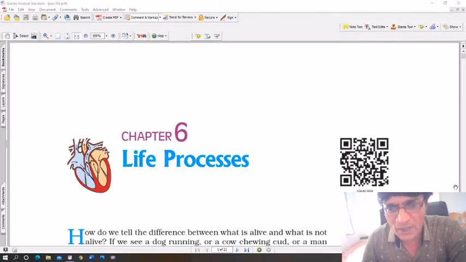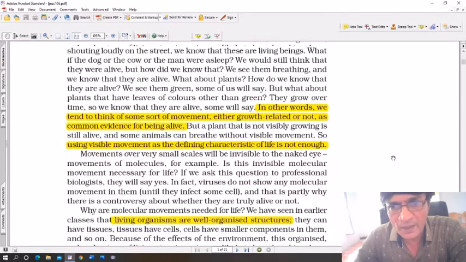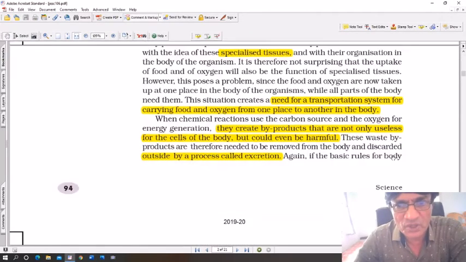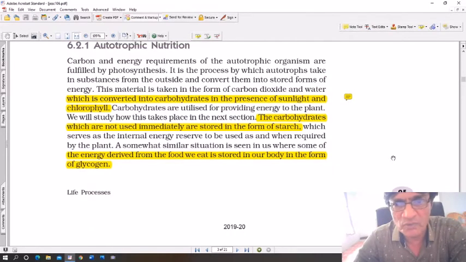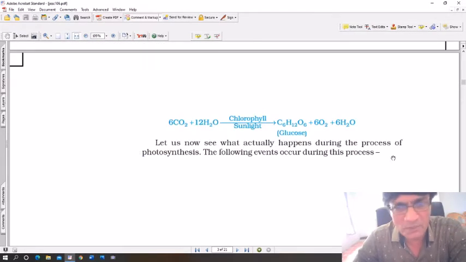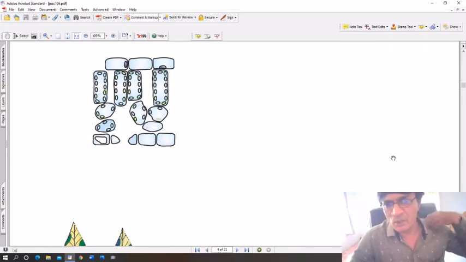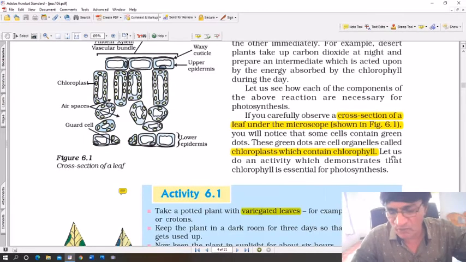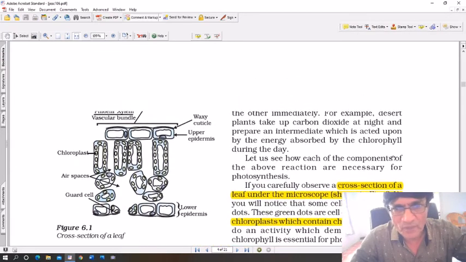Alright, so let us carry on with this chapter. We are discussing different life processes, digestion and nutrition, different forms of nutrition, and we discussed photosynthesis also. And we are discussing how during the process of photosynthesis, these different parts, you can see here,